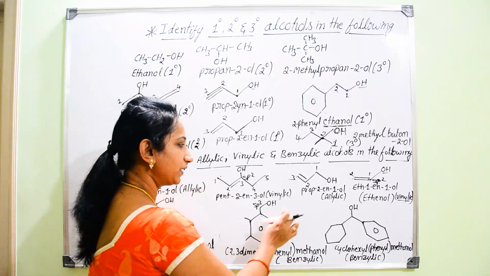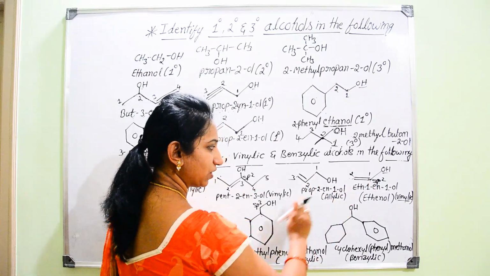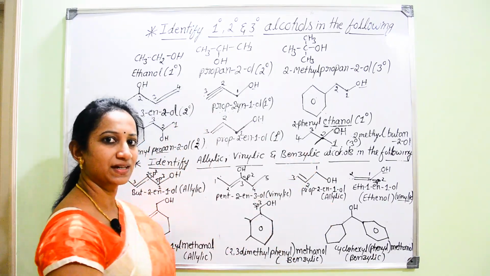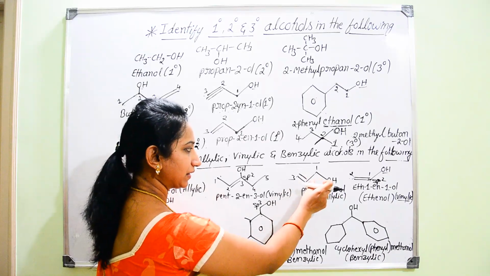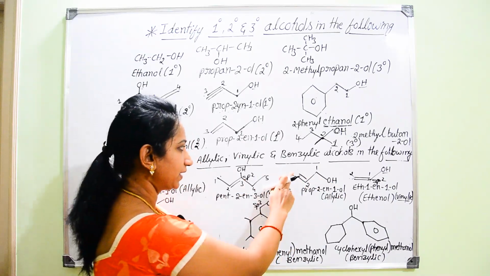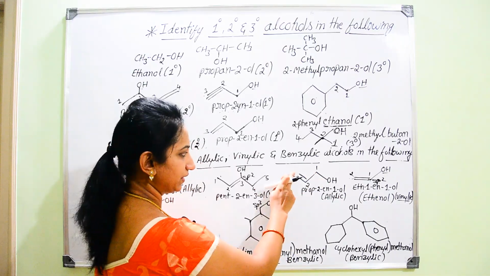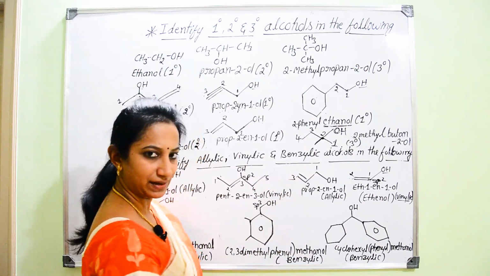So it is very important to remember these two structures along with their IUPAC names and common names. One is allyl alcohol. If they ask you to write the structure for allyl alcohol, then you should write this. Otherwise you can write the dash line structure, like CH2=CH-CH2-OH, that is, 2 carbon atoms here and here 1 more carbon atom.